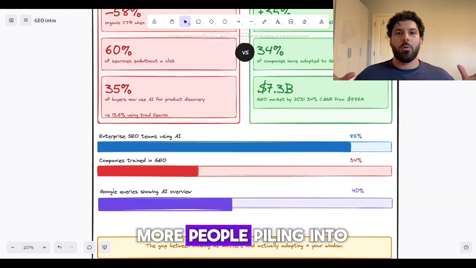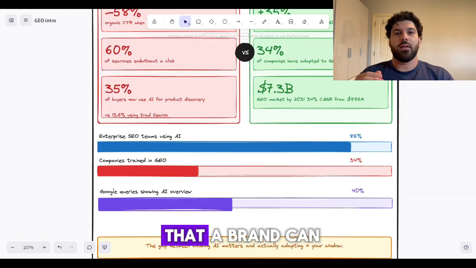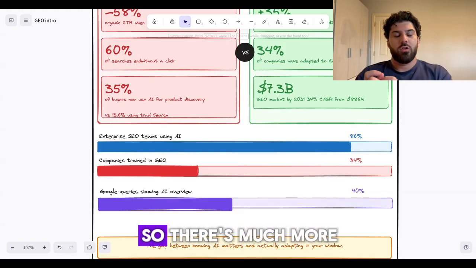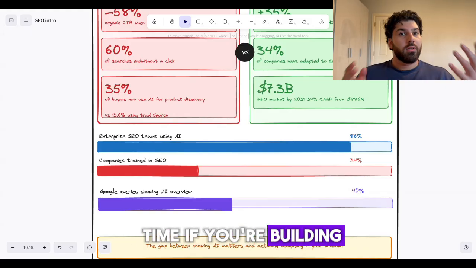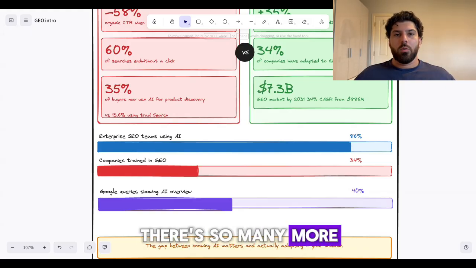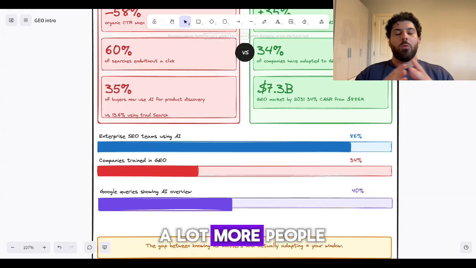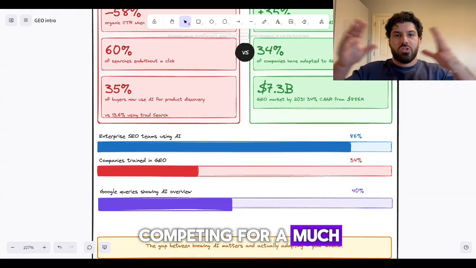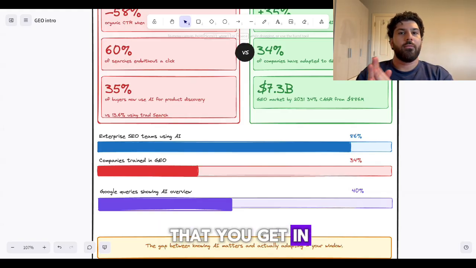We're seeing a lot more people piling into these AI native platforms where the final result, or the real estate that a brand can take up, is much less. So there's much more competition to get cited. And at the same time, if you're building a startup, there are so many more competitors on the market because people are using AI to build, so a lot more people are competing for a much smaller piece of the pie in terms of the visual real estate that you get in front of your consumers.